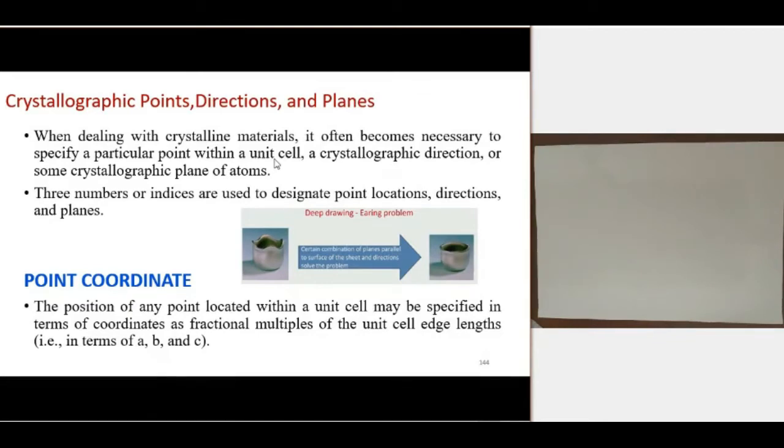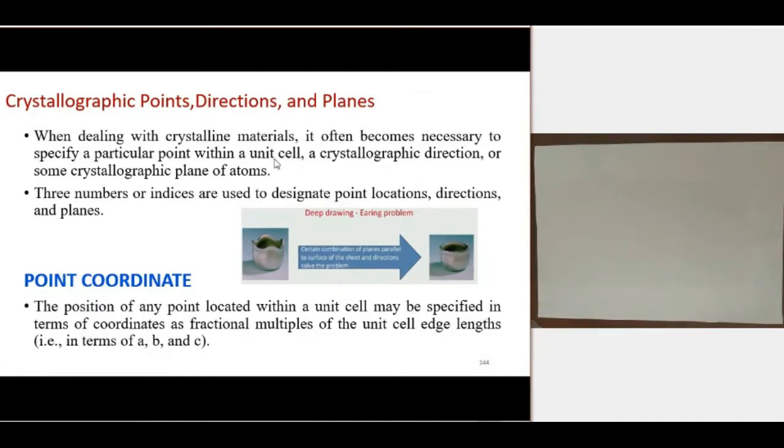Some crystallographic planes of atoms also play an important role for different applications or for defining different terms in crystallography. Three indices are used to designate point locations, directions, and planes. So for addressing, indexing or naming a particular point, direction or plane, we use three numbers or indices. By using three numbers, we can name directions, planes, or a particular point in the crystal structure.